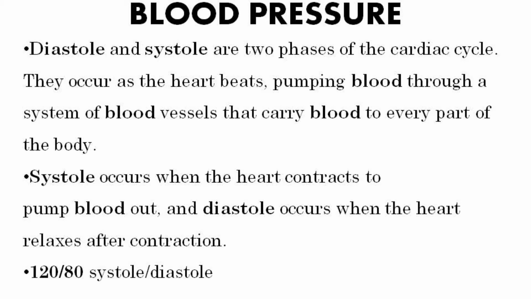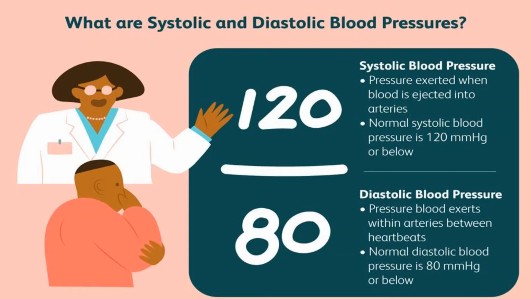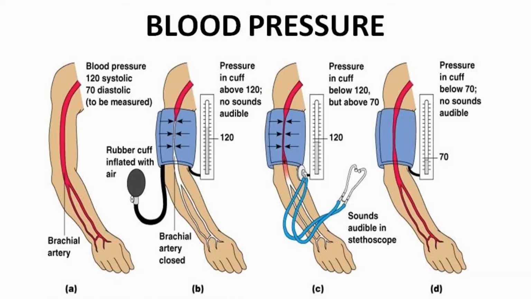relaxes after contraction. The normal systolic pressure is about 120 mm of Hg and diastolic pressure is 80 mm of Hg. The pressure of blood inside the artery during ventricular systole is called systolic pressure, and the pressure in the artery during ventricular diastole is called diastolic pressure. Blood pressure is measured with an instrument called a sphygmomanometer.